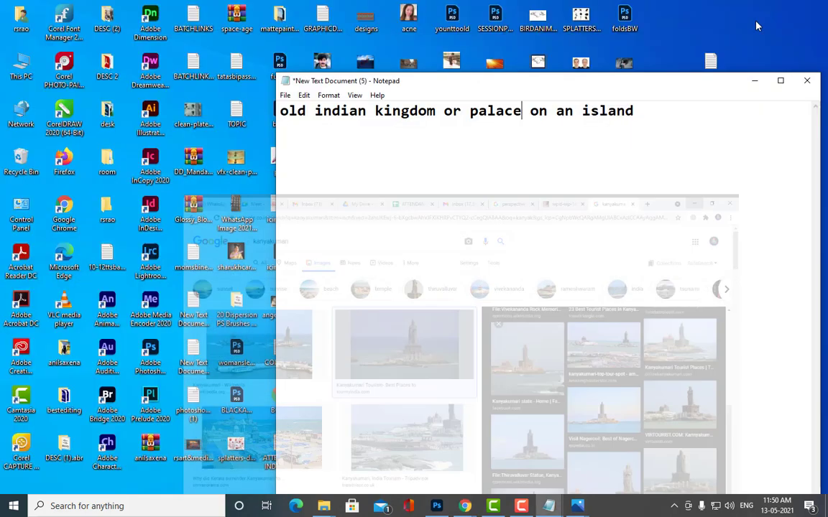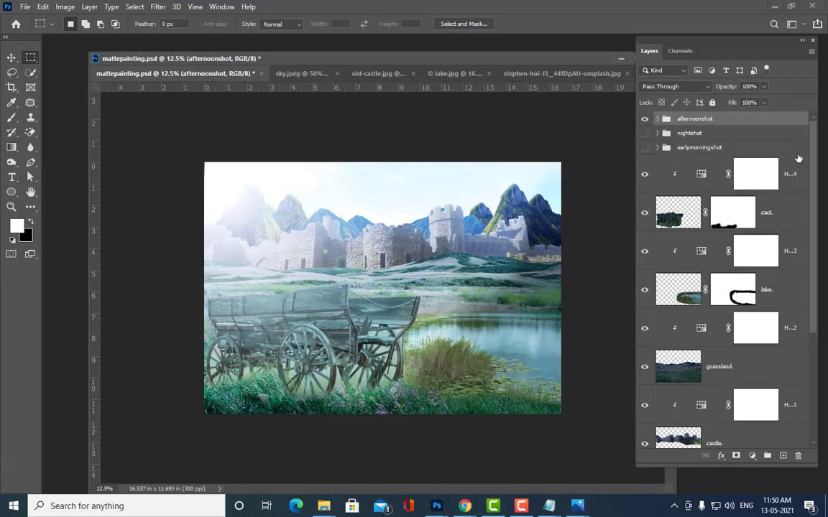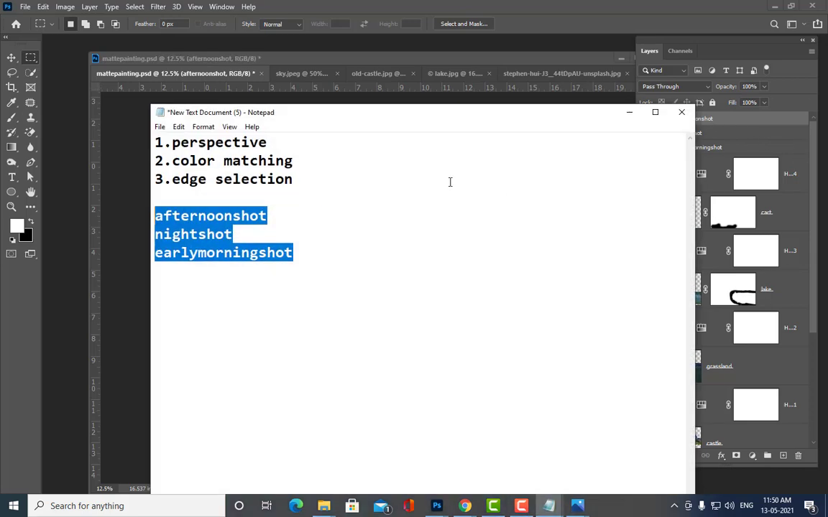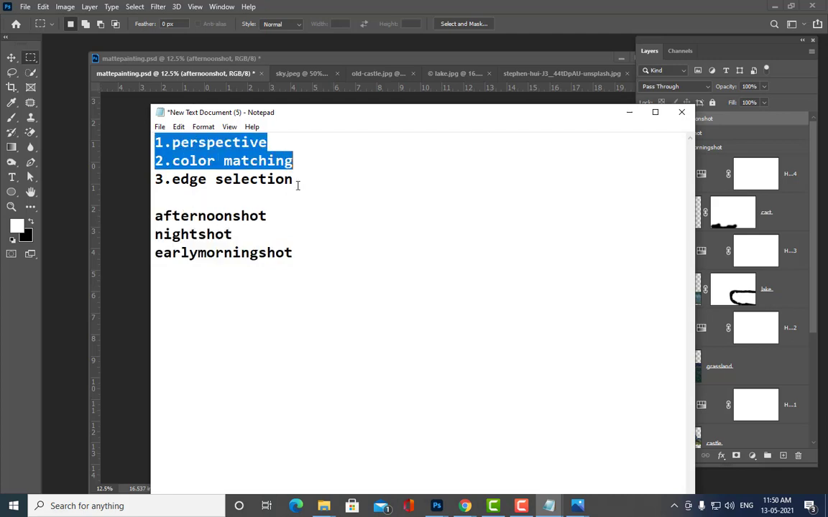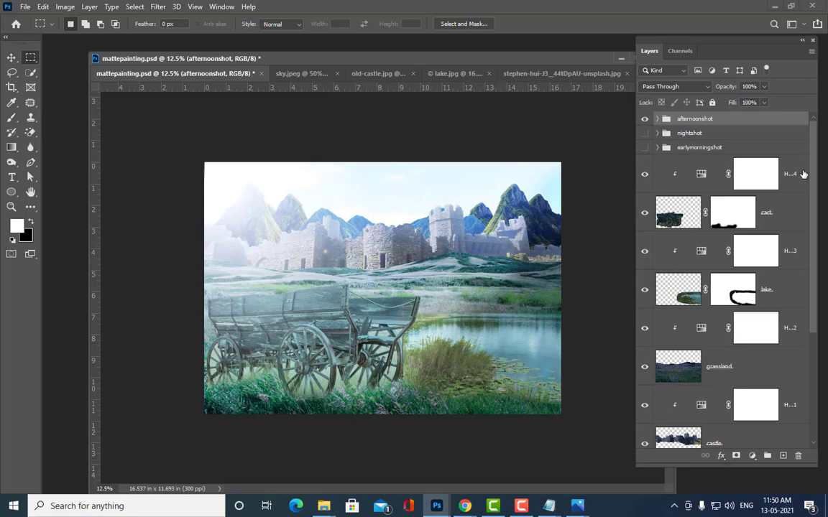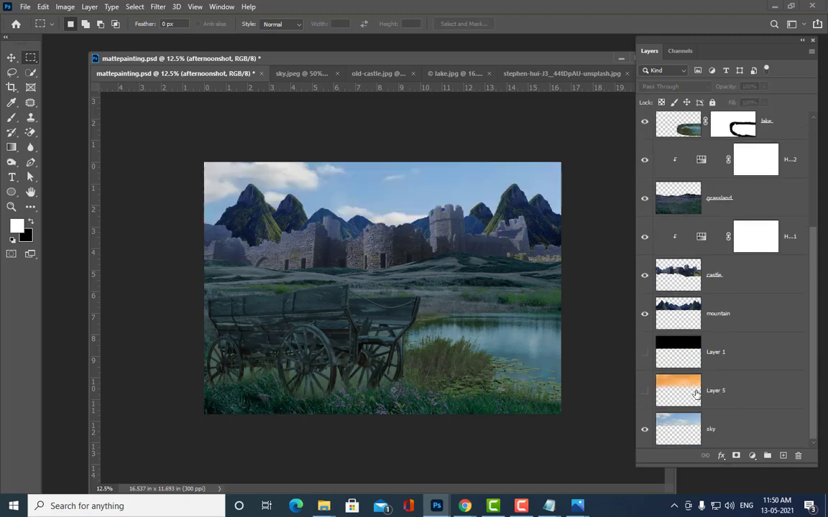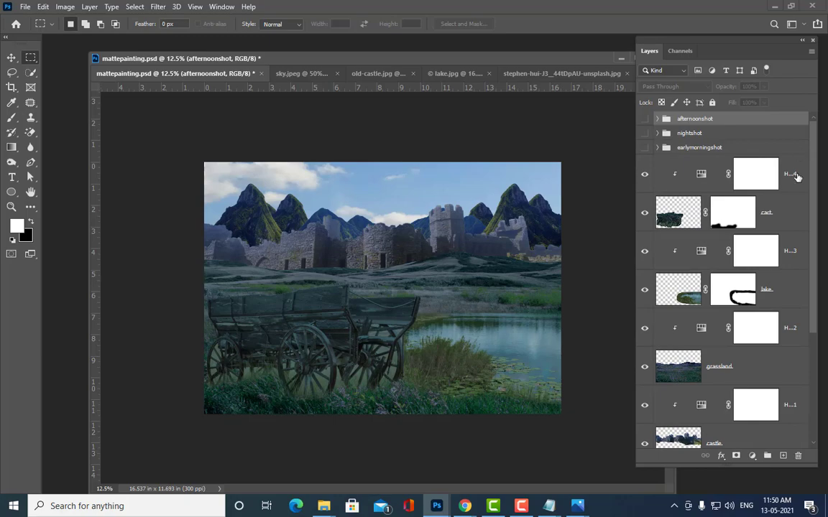And one last thing we are still having. What is that last thing? That is edge selection. I did not tell you about edge selection here, because we have completed these two rules, color matching and perspective. So what is this edge selection? Let me hide all these things and come back to that original file.